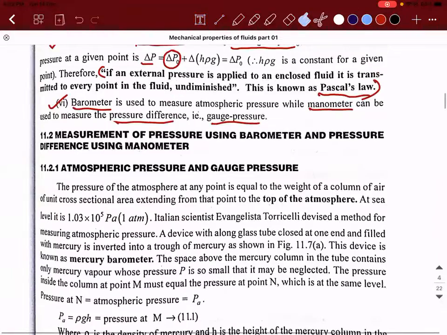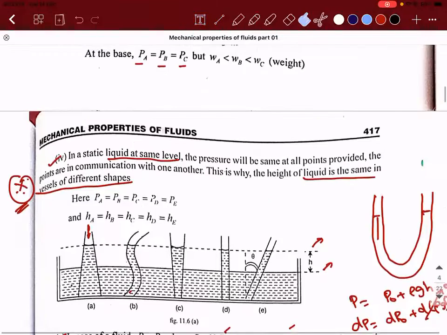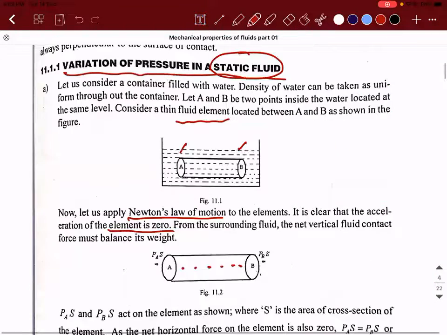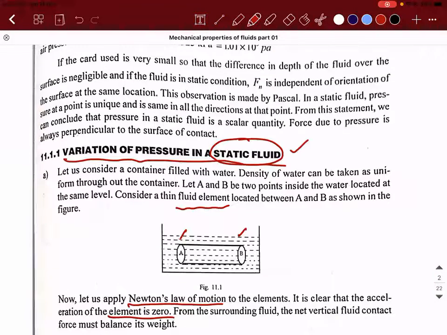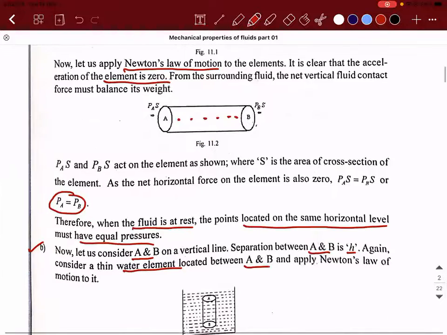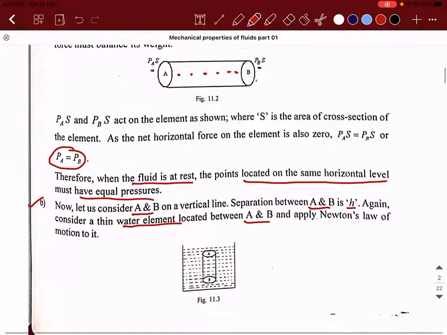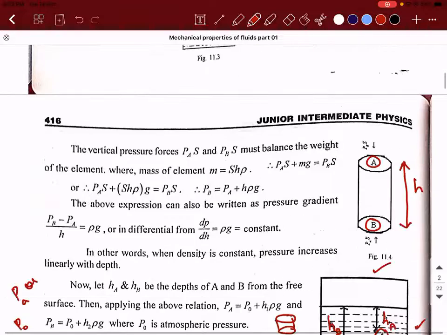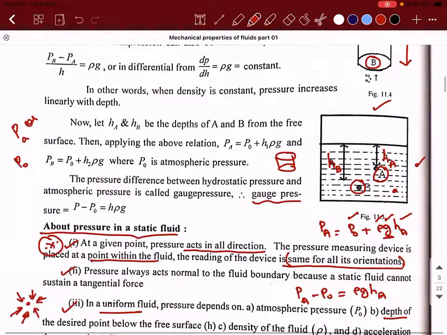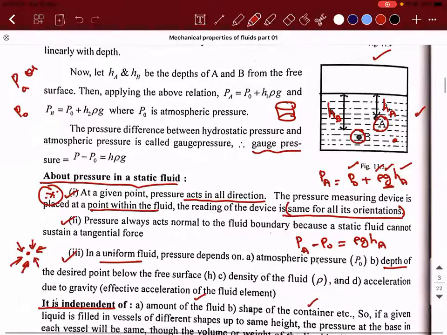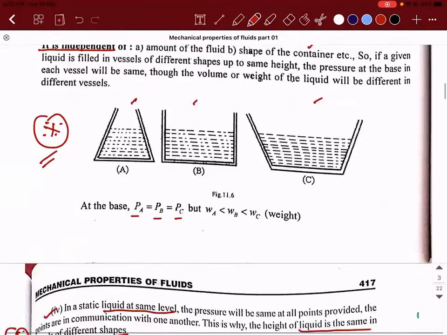So let us recollect the concepts which we discussed yesterday. What were they? Variation of pressure in a static fluid. We saw what will happen when you consider a horizontal component of the liquid inside, and when you consider a vertical component inside, right? So I told you yesterday that the pressure difference between any 2 points will be equal to rho into g into the distance between those 2 points, right? Rho gh.